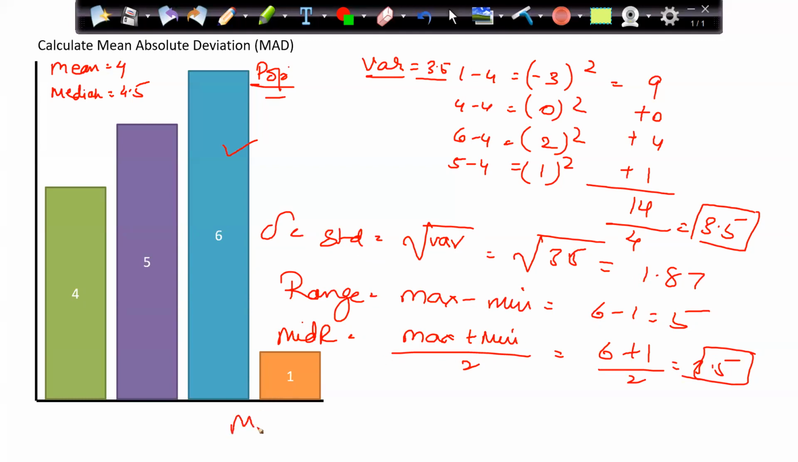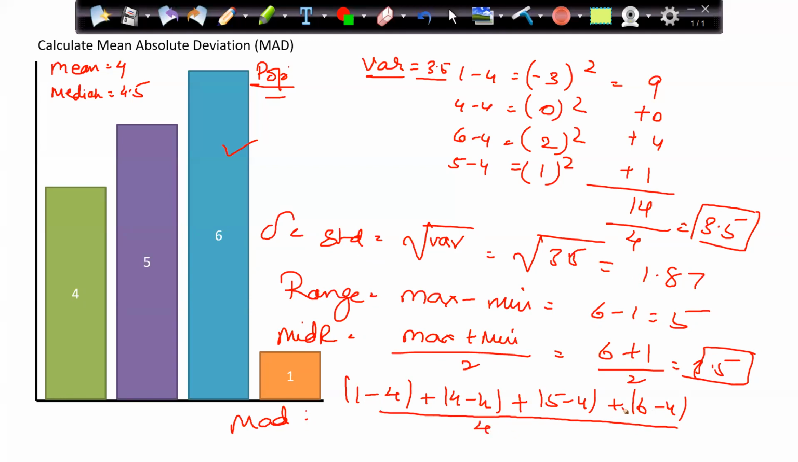Then I want to find the MAD. So 1 minus average is 4. Modulus of that plus 4 minus 4 modulus of that plus 5 minus 4 modulus of that plus 6 minus 4 modulus of that, divided by 4. So 1 minus 4 is 3. Modulus is 3 positive plus 0 plus 1 plus 2. 3, 4, 5, 6. 6 by 4 that is 1.5.